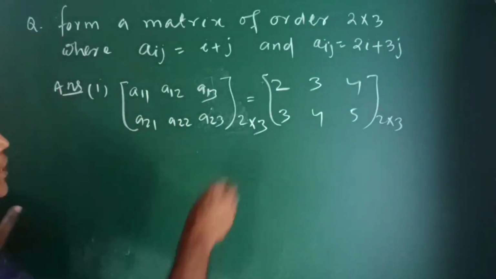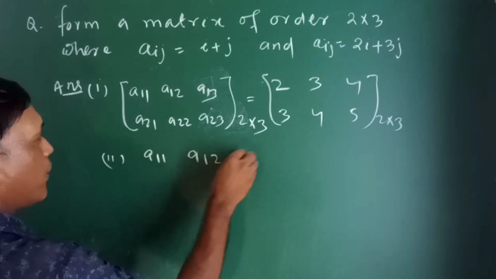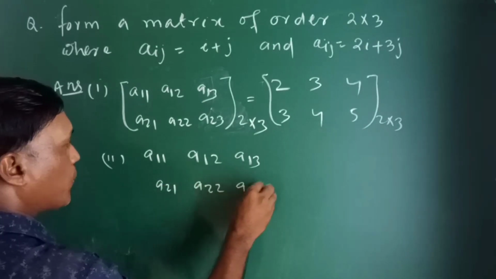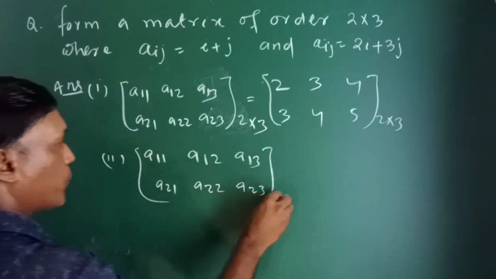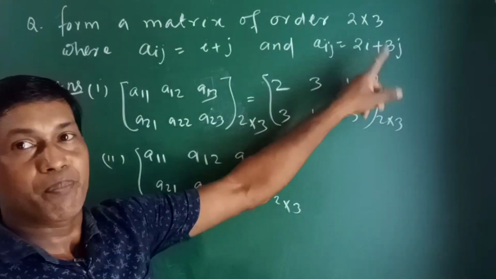The next question is to form the same 2 cross 3 matrix, but aij is 2i plus 3j.